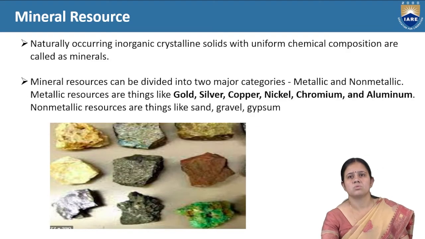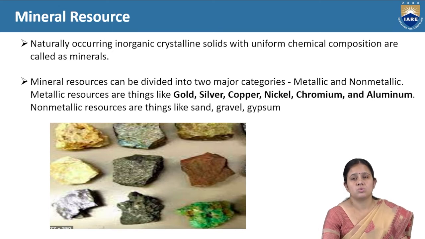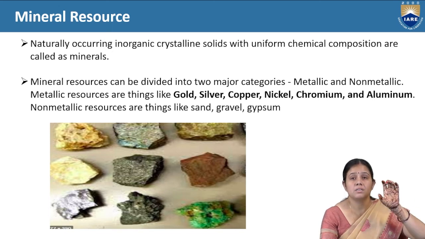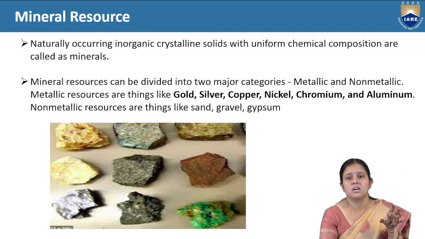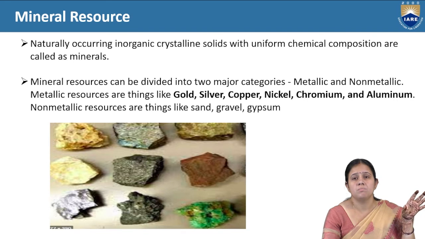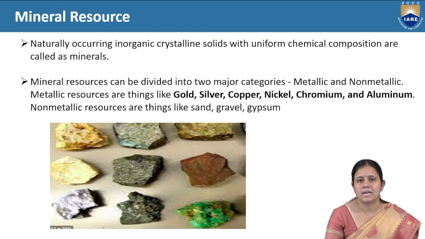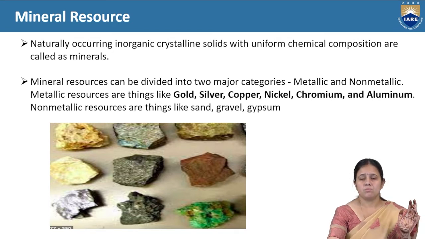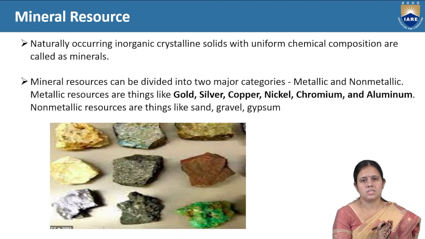Now we come to the mineral resource. Mineral resource is again a very important resource provided by nature to human beings. Minerals are naturally occurring crystalline solids with a uniform chemical composition. Minerals are divided into two parts: metallic minerals and non-metallic minerals. Metallic minerals are gold, silver, copper, nickel, and non-metallic minerals are sand, gravel, gypsum and so on. All mineral resources are also associated with human life.